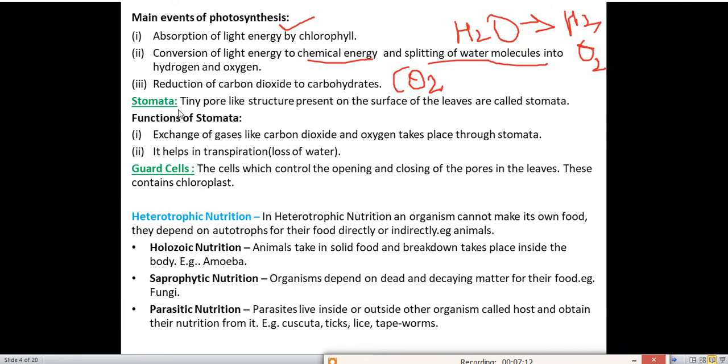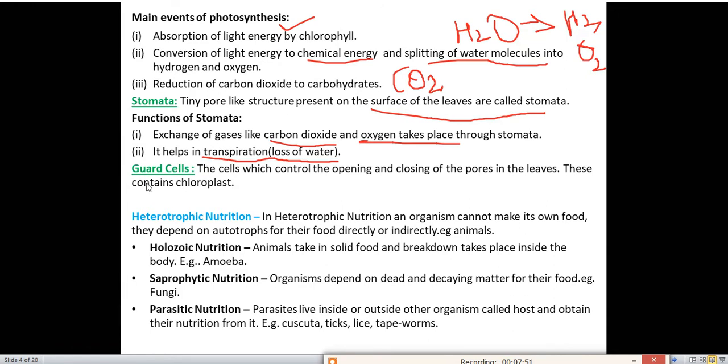Next one is stomata. Stomata you have also read in your junior classes. So what are stomata? The tiny pore-like structures present on the surface of the leaf are called stomata. Now we'll see the functions of the stomata. Stomata have 2 main functions. First one is exchange of gases like carbon dioxide and oxygen. Second one, it helps in transpiration. Transpiration is loss of water. So these are the 2 main functions of stomata: exchange of gases, and transpiration.